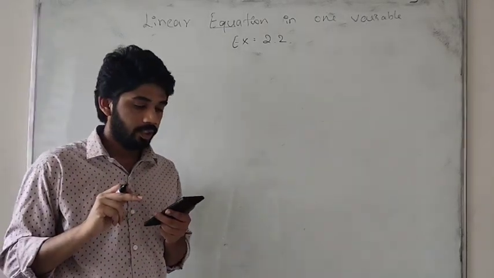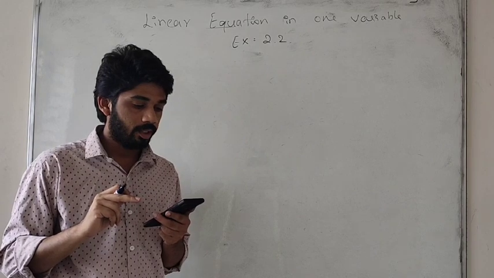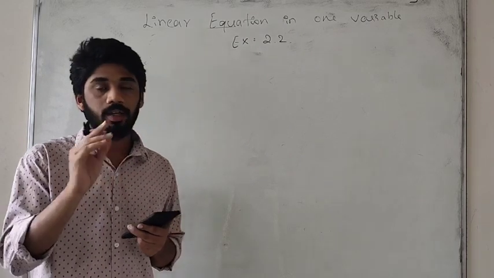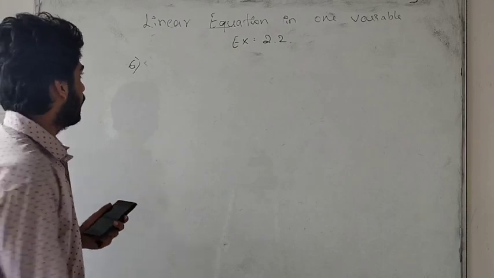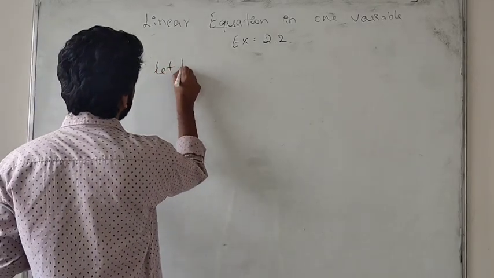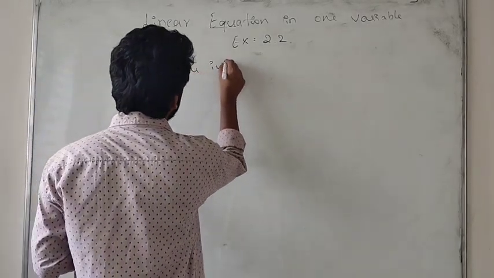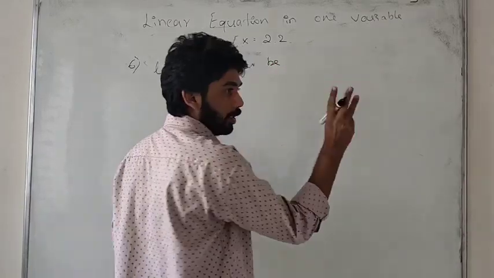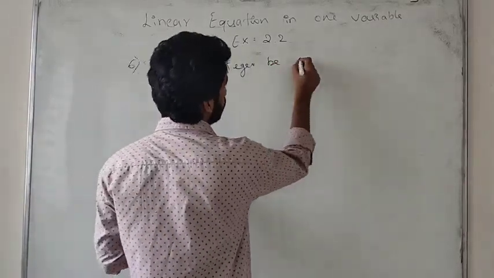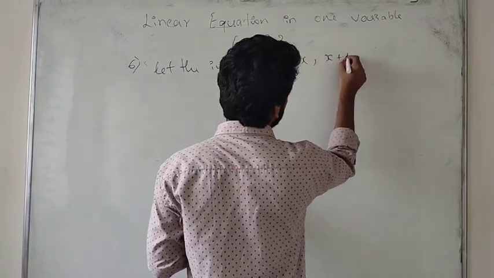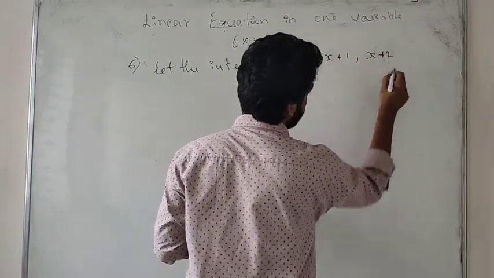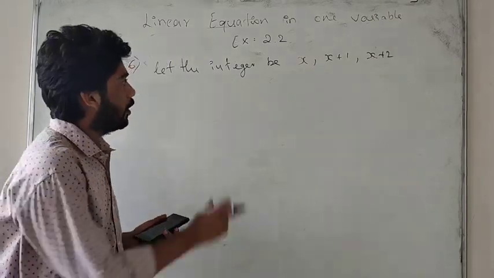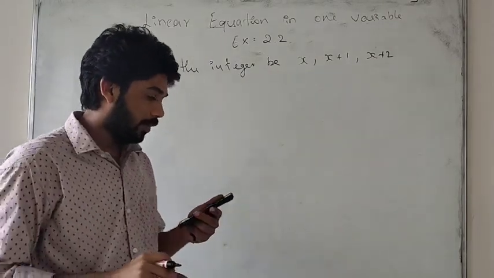Three consecutive integers add up to 51. What are these integers? They are 3 consecutive integers. Let the integers be x, x plus 1, x plus 2. There are 3 integers. When we add all of these, we get 51.